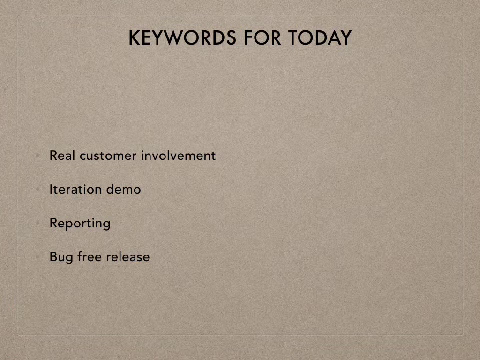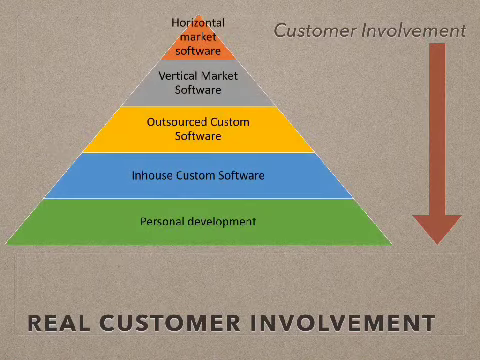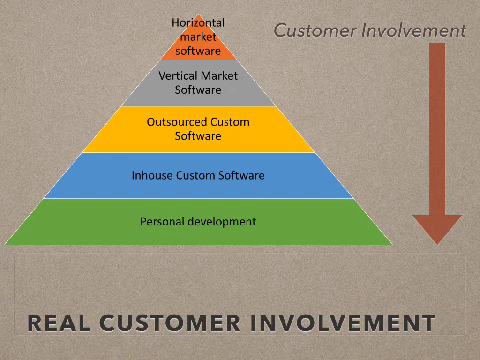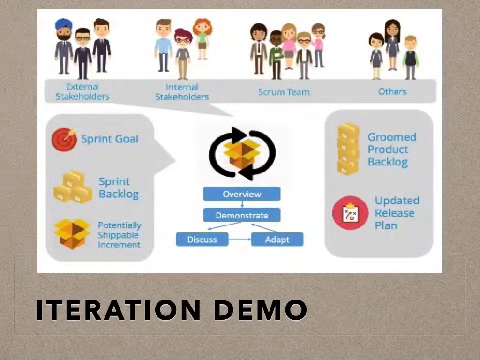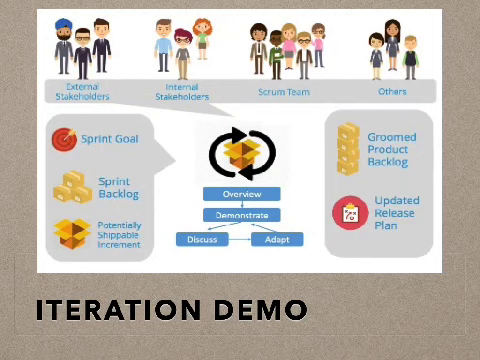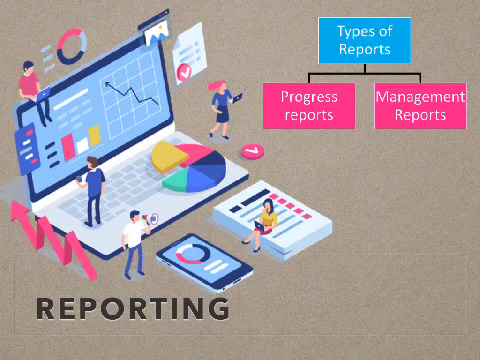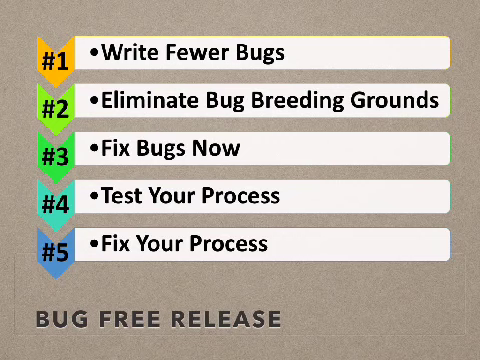So the 4 keywords we learnt for today are real customer involvement, iteration demo, reporting and bug-free release. Real customer involvement categorizes software into 5 different categories, and the iteration demo happens every 2 weeks in a development, and it demonstrates the development during the iteration and helps us plan for the next iteration. And for reporting, we have seen 2 types of report, progress reports and management reports. And the last one is bug-free release, which has 5 ingredients.